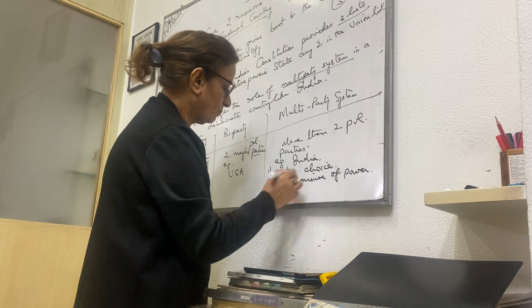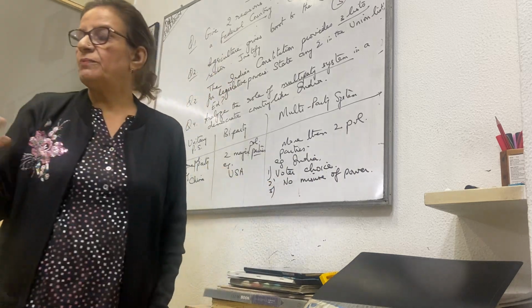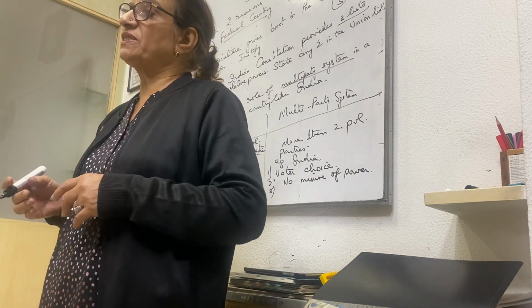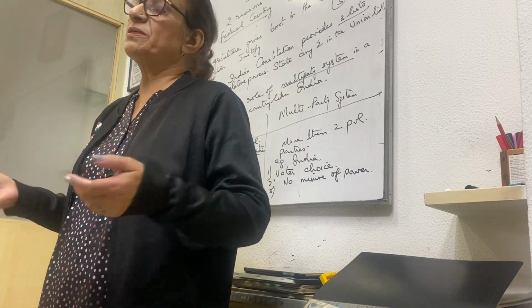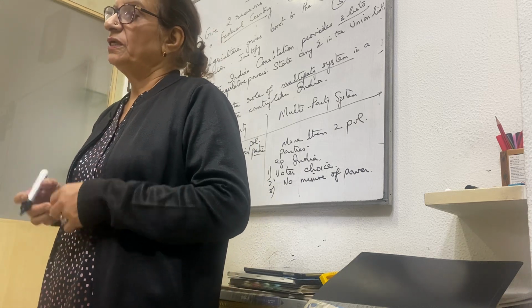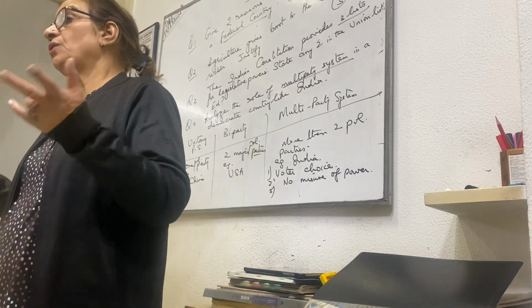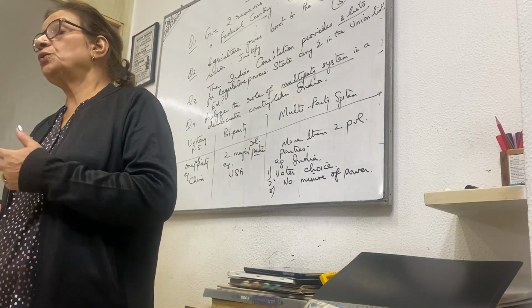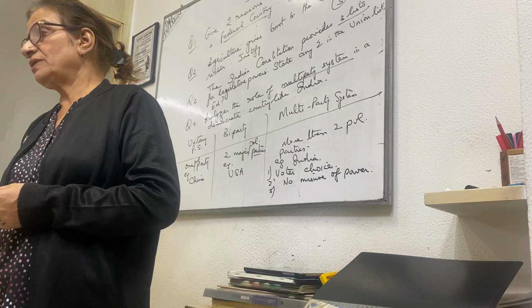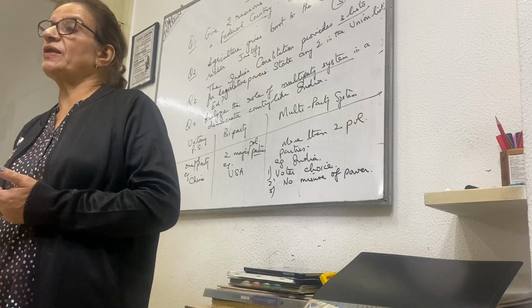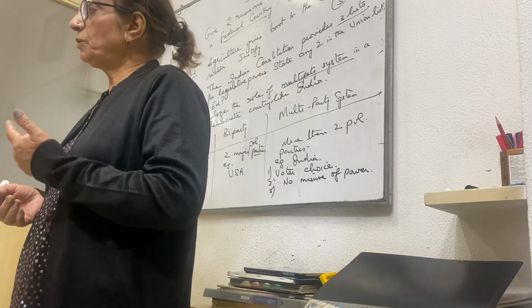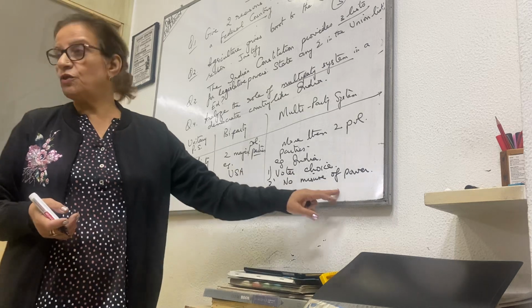If there is only one party, what will happen? One party only, all powers are vested in one party, the members will start misusing the power. If there are multi-parties, they all keep a check and balance, so nobody can misuse the power. In a democratic country, it is very important that power is not misused. So no misuse of power.